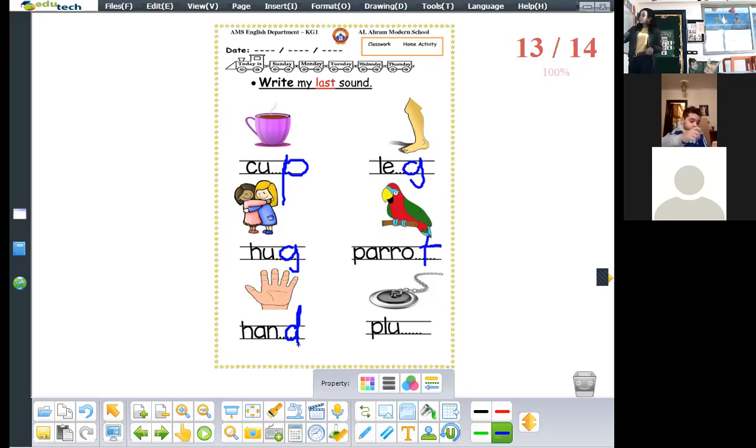The last one, what do you see here? Block. Yes, what is the last sound of the word block? G, g. How can we write it? Semicircle and umbrella stick. Don't forget to circle the day of today, Tuesday. This is the last page.